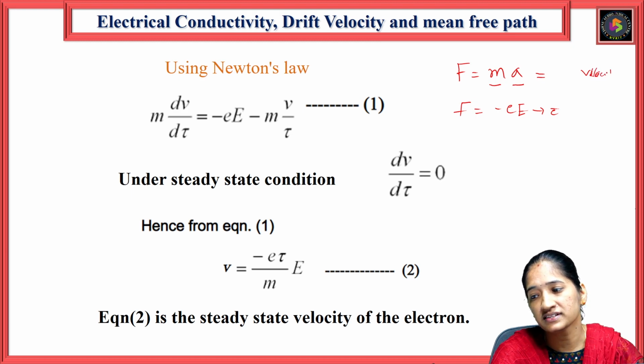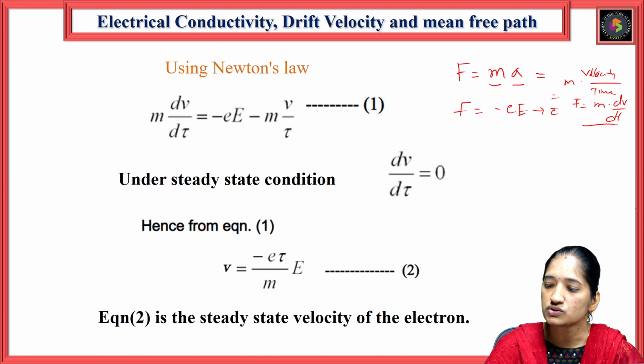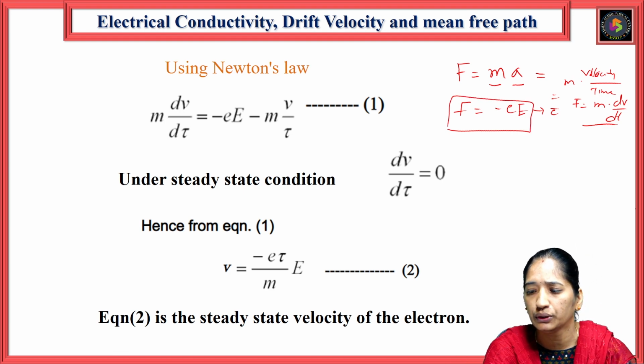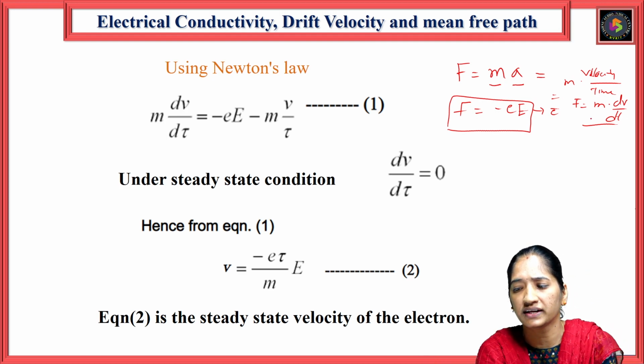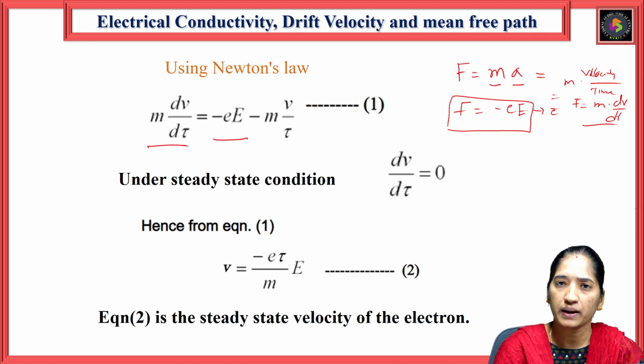Acceleration is the rate of change of velocity. So F is equal to m into dv by dt. We can write it as F is equal to ma using Newton's laws. Now we are applying the external field, so the force is F is equal to minus eE. So we are equating both equations, F is equal to m into dv by dt, and the force we are applying as an external force in the form of minus eE.